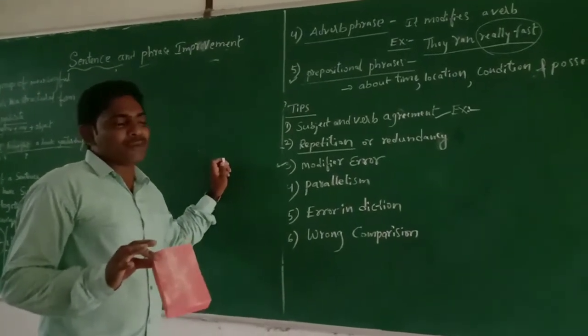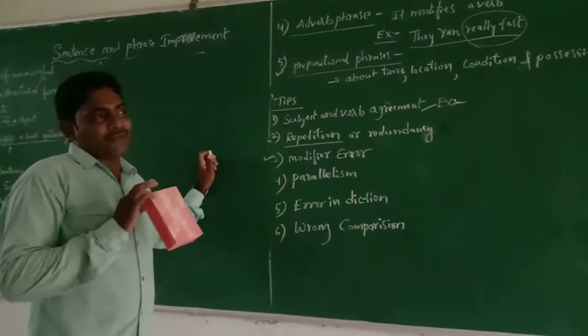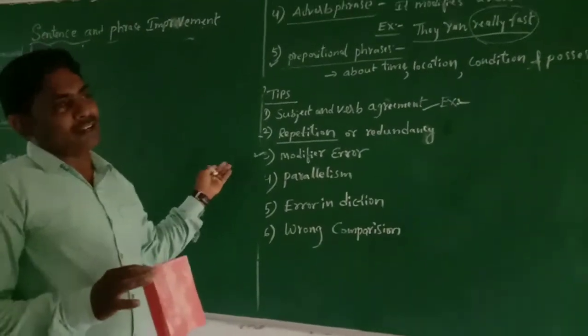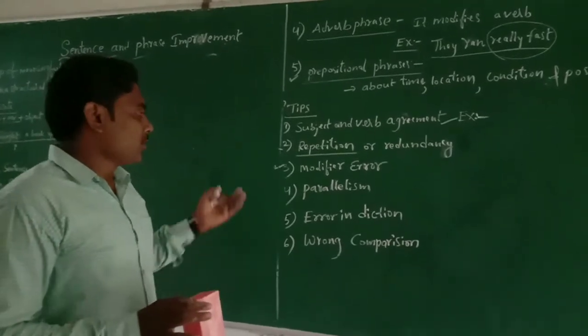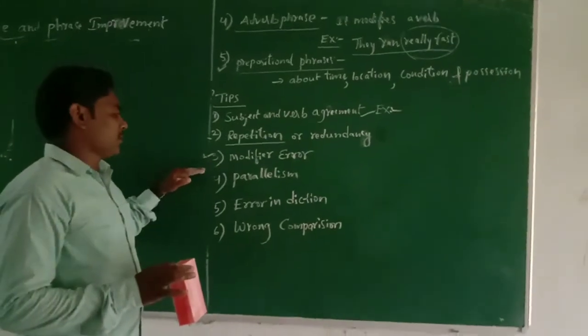Sometimes a group of words is formed and used in English without a subject and verb. We have to avoid this kind of thing in statements.